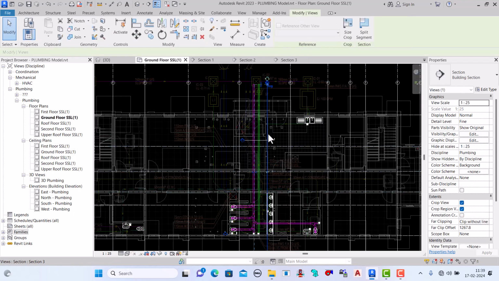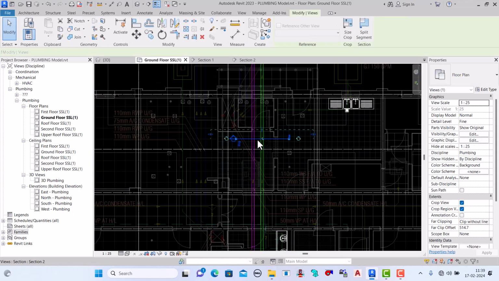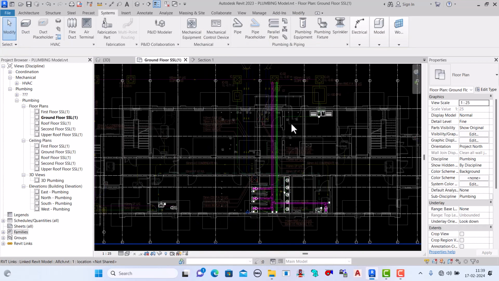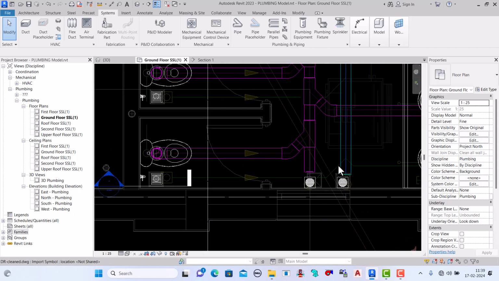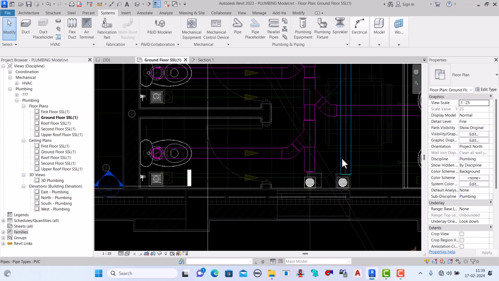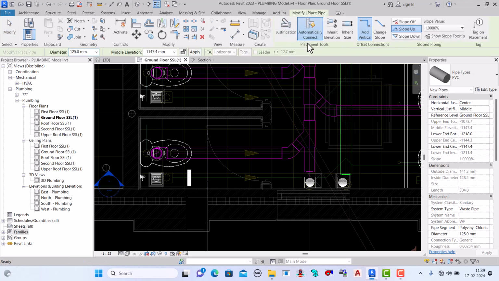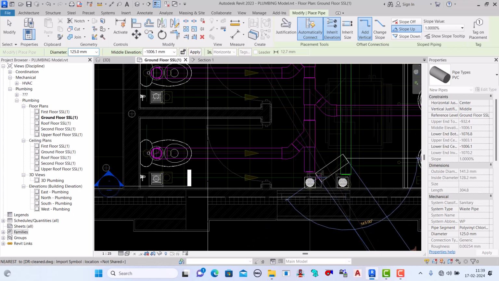So now we don't need this elevation, we will delete it, and this one also is not needed, so I delete, right? Now here we will select create similar and inherit elevation. Okay, we will take the inherit elevation so that the same elevation will be maintained.